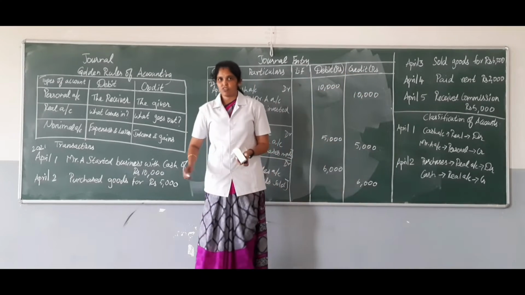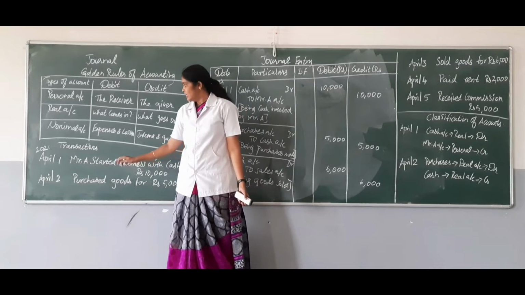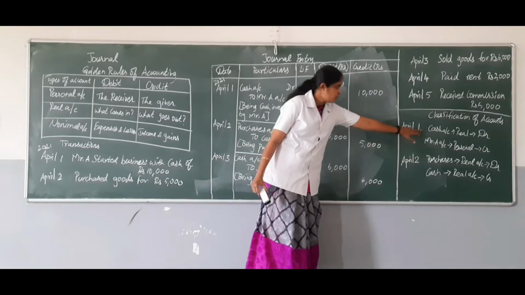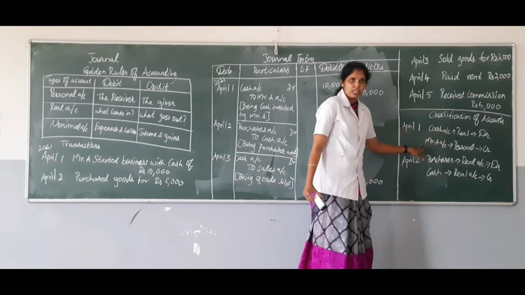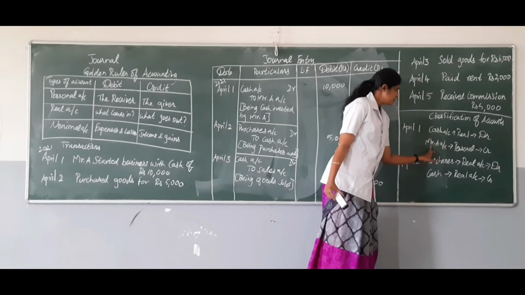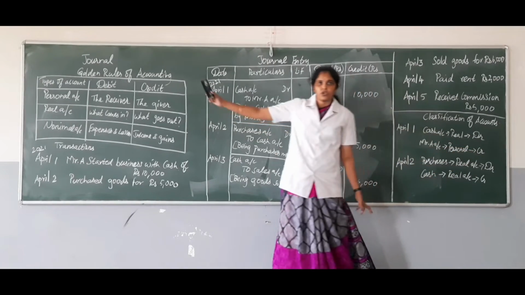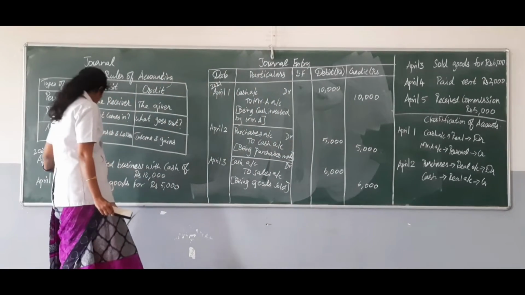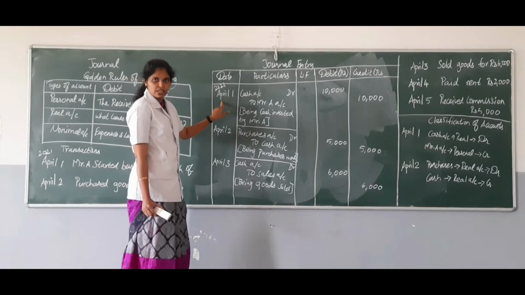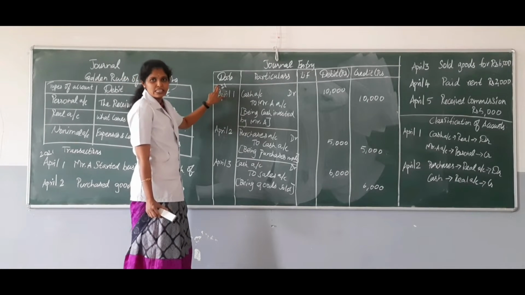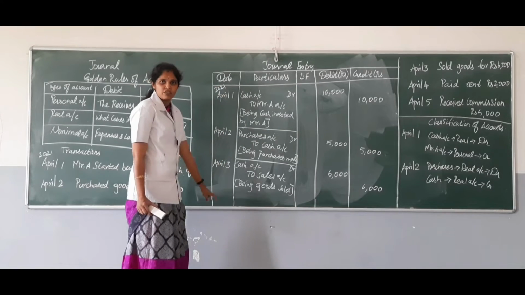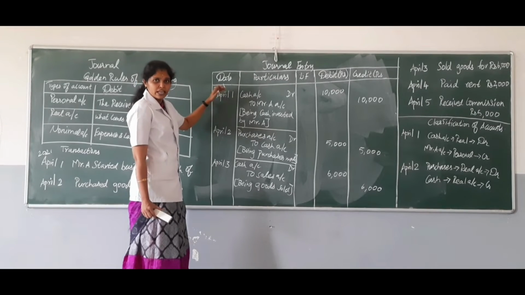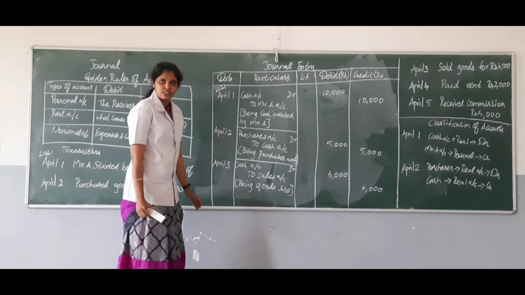For the first transaction we shall see how to enter it into a journal. First is Mr. A started business with cash of rupees 10,000. We have classified two accounts. One account is cash, another one is Mr. A. Cash account should be debited and the Mr. A account should be credited as per our golden rules. Now, how to enter: you have to write the date. Since the date is 1st April, we write 1st April. If you write the year once, it is enough; you need not repeat the year for every journal you are recording. So once you have written the year as 2021, leave it. Don't repeat it for the next transaction.